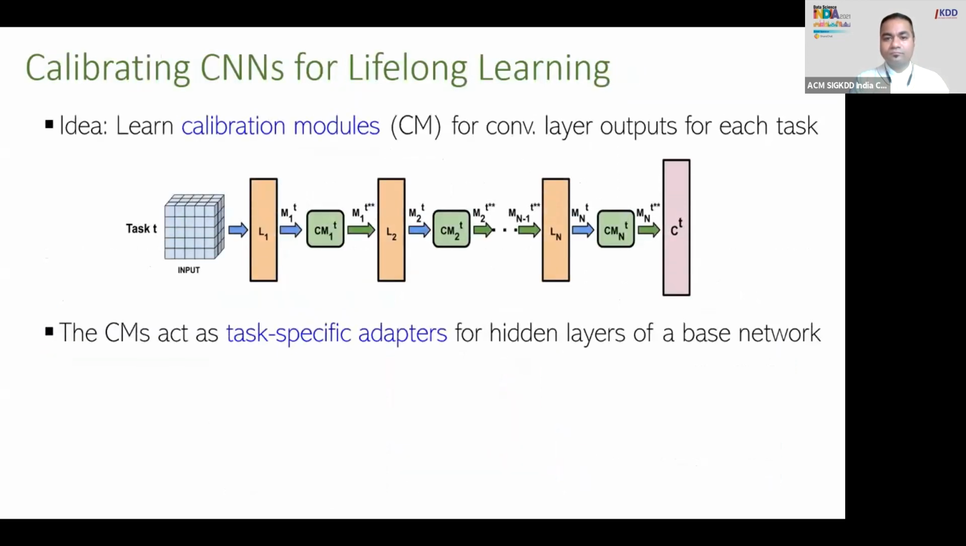As mentioned earlier, for each task, the basic idea is to learn task-specific calibration modules, denoted by CM in this figure and shown in green color. These modules transform the conv layer outputs of a base CNN, which is shown in orange color, and make them task-specific.